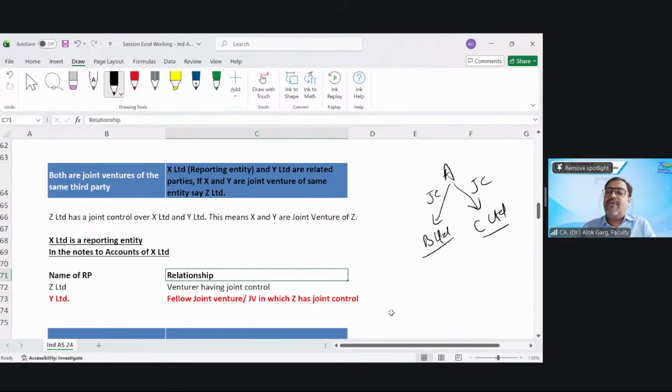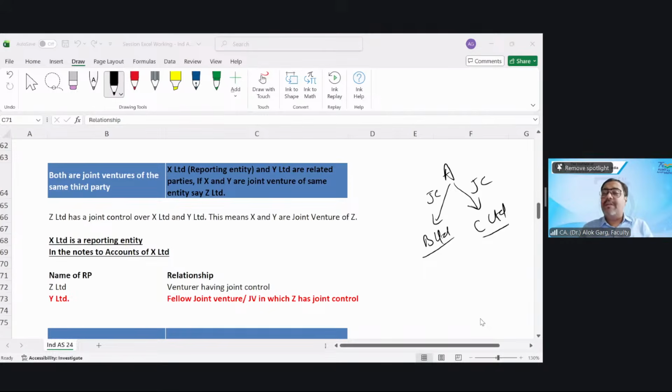Now, when B Limited will prepare the notes to accounts, B Limited will finalize the balance sheet. What related parties will B disclose and what relationships will B disclose? A Limited and C Limited are the related parties, right? A is a venturer having joint control, like a parent. And C Limited is a fellow joint venture, right?